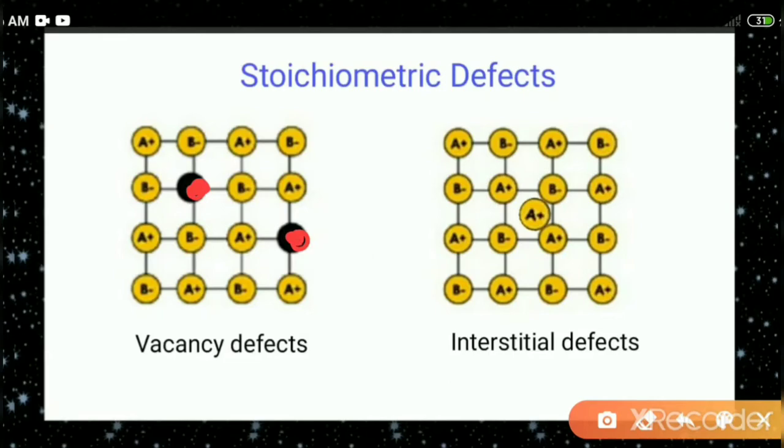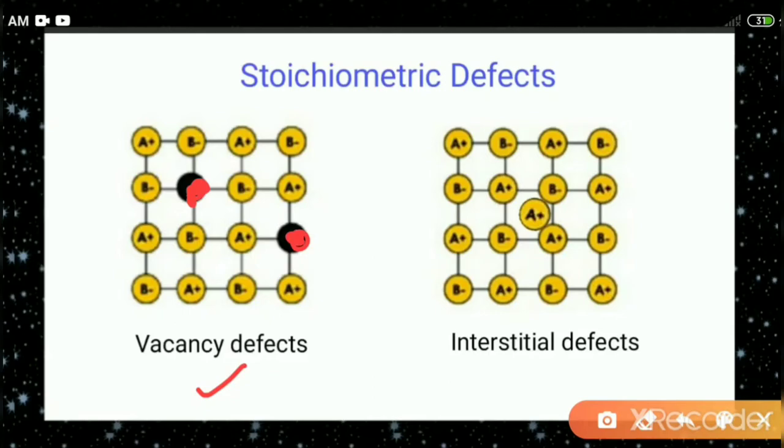So what does it develop? It develops a hole there, marked as dark black. So it develops a vacancy in the crystal lattice point. Therefore it is called a vacancy defect. Vacancy means an empty space. So here, due to the removal of particles from a lattice point, it leaves a hole, or we can say it leaves a vacancy at that site. Such a defect is called a vacancy defect.